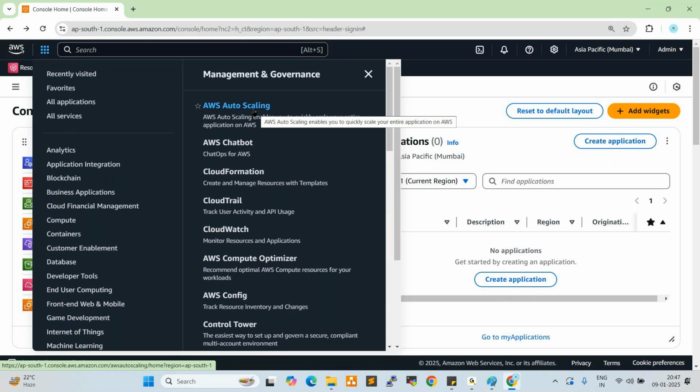Reduce or increase resources. Scaling means increase, I think. Yes. So auto scaling automatically increases, so automatically the resources will be increased.